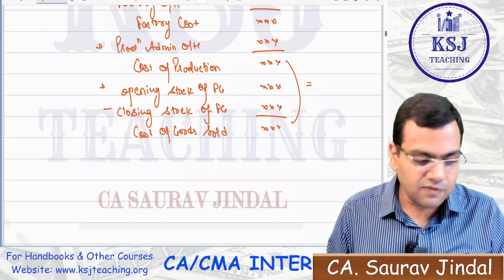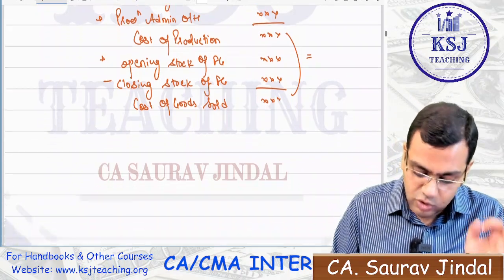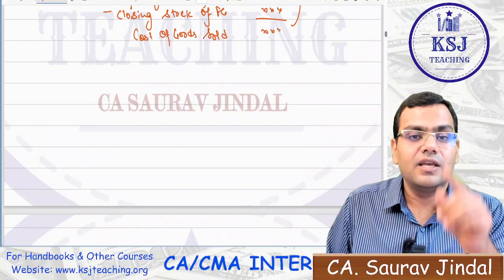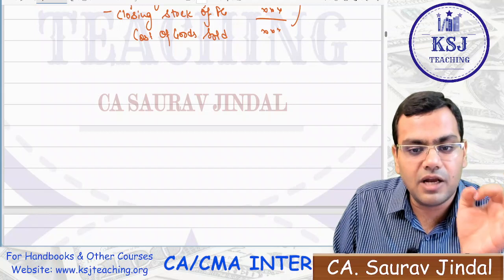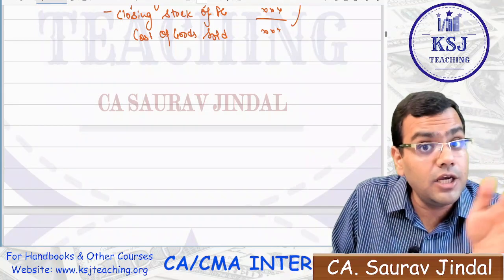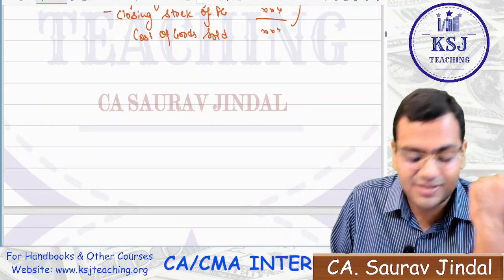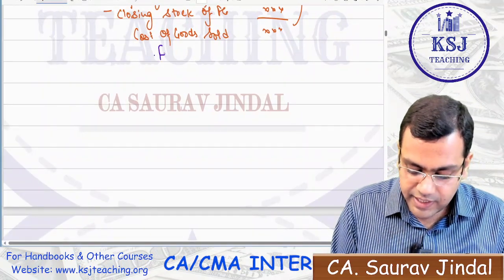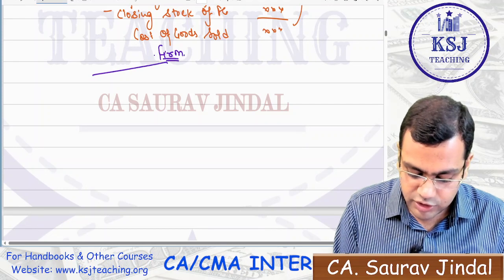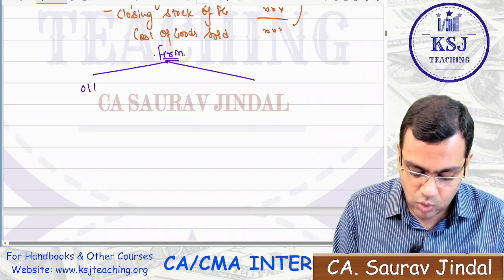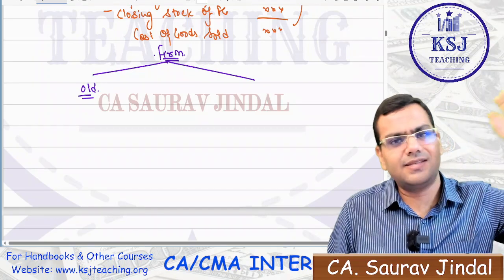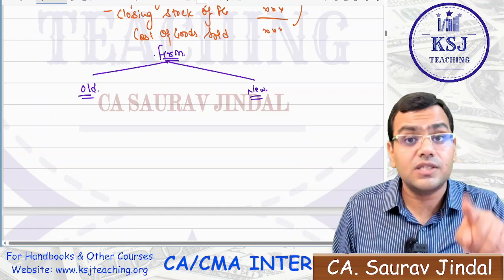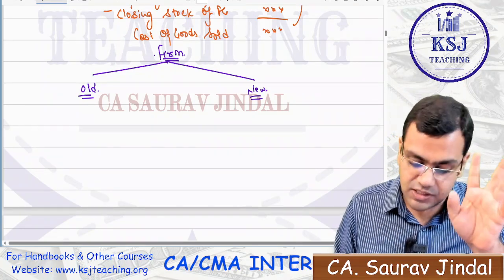Now, sir, can this be equal? Yes. The cost of production can be equal to cost of goods sold, but how, sir? That is dependent upon whether the manufacturing firm is an old firm or a new firm. Listen to it very carefully. There can be two types of firm. In the question you might get, one will say it is an old firm, that is working since years, and one is the new firm that is in the first year of its operations.